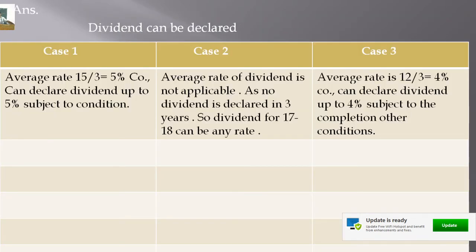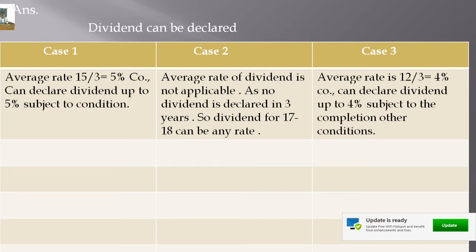So the average rate of dividend is 5%. Other information is not given, only the dividend rates of 3 years are given. In the 3 years, only 2 years, the first year and the last year, dividend is declared, so total 15% dividend. The average rate of dividend declared by the company in the last 3 years is 5%. Therefore, the company can declare dividend up to 5%, not more than 5%, subject to other conditions.